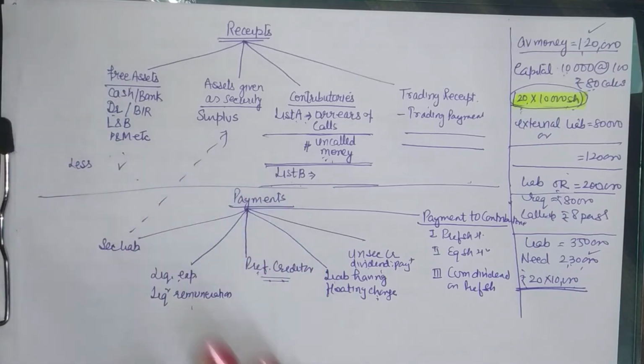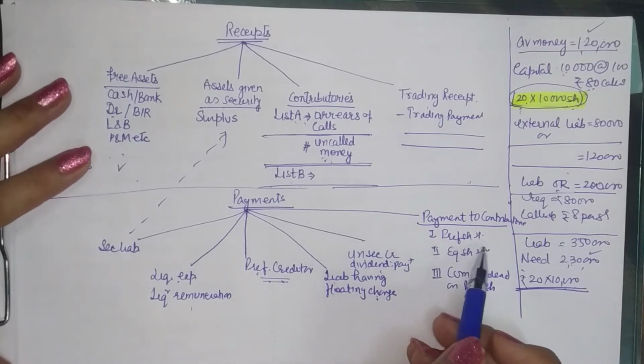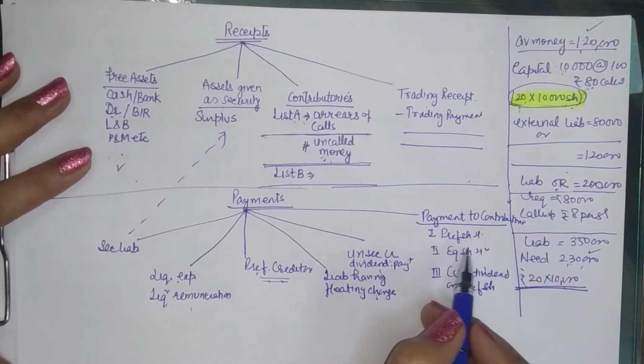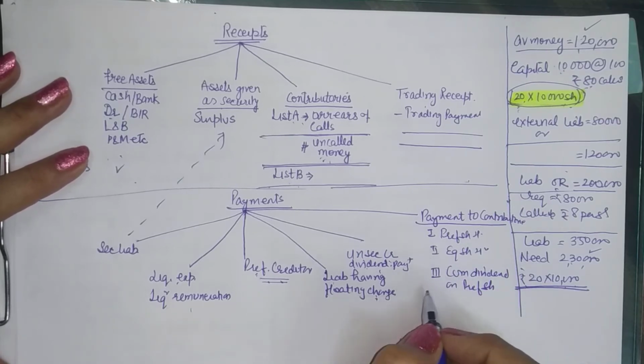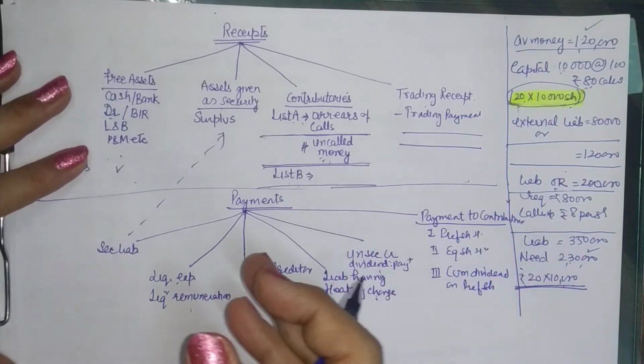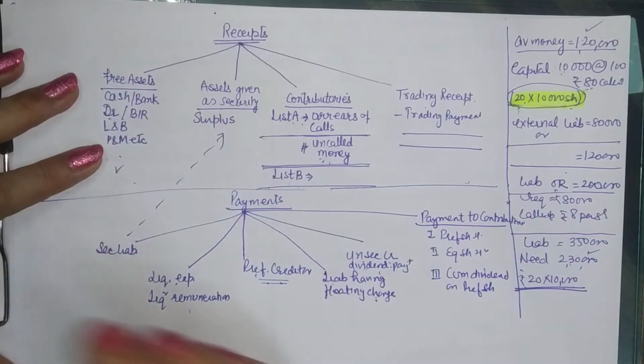Suppose the company was not in a position to pay dividend, or the company did not pay dividend for the last 2 years. Preference shareholders have a preferential right, right? But their preferential right arises only when the company decides to pay dividend to equity shareholders. So if in the last 2 years the company hasn't paid dividend to equity shareholders, preference dividend will also not be paid, because there is a preferential right, not the absolute right.